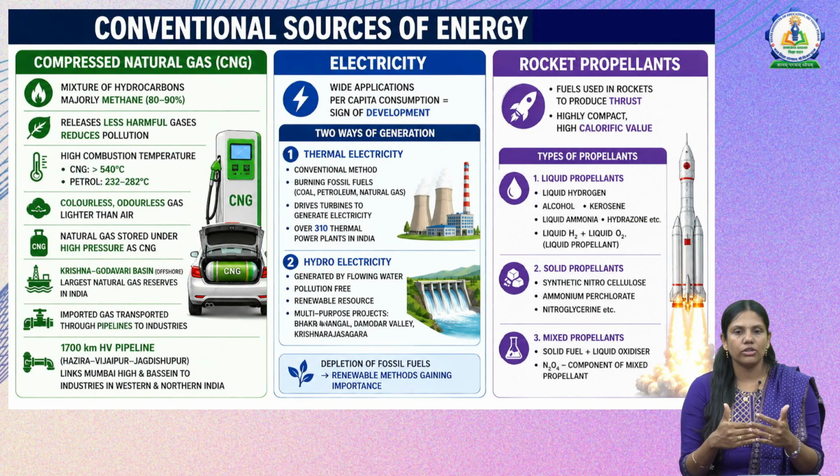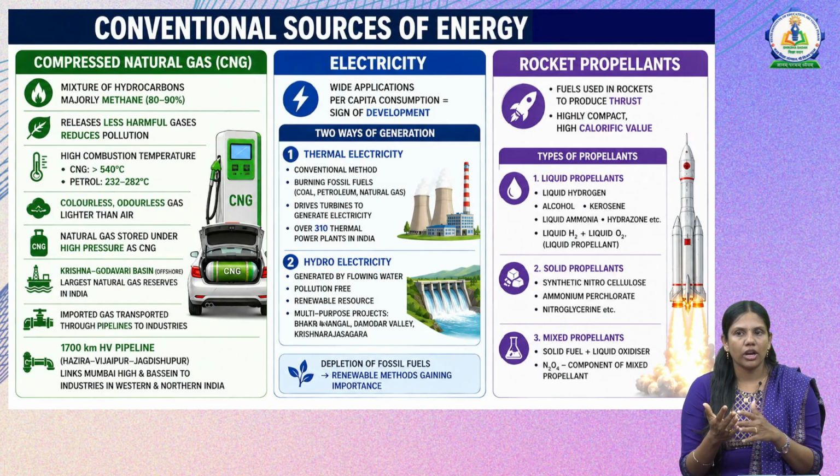Next, we have hydroelectricity. The word hydro means it is related to water. So, it is generated by flowing water. It is mostly pollution free. It is a renewable source and there are multi-purpose projects. Bhakra Nangal, Damodar Valley and Krishnasagar are different places where hydroelectricity is generated.